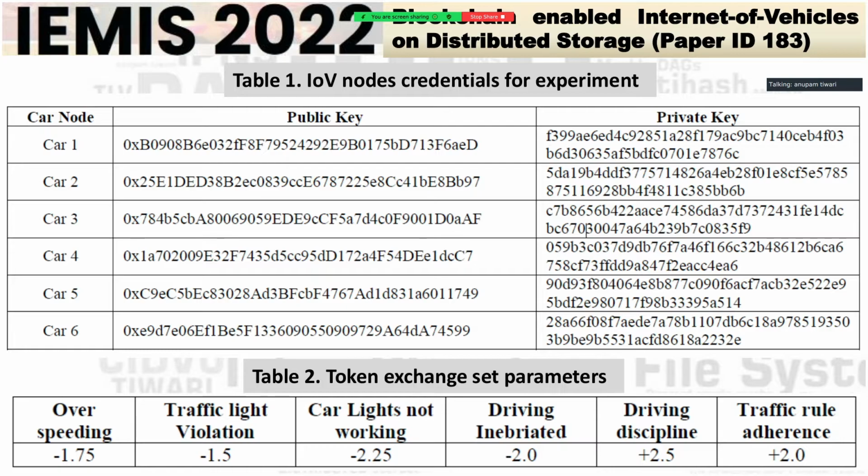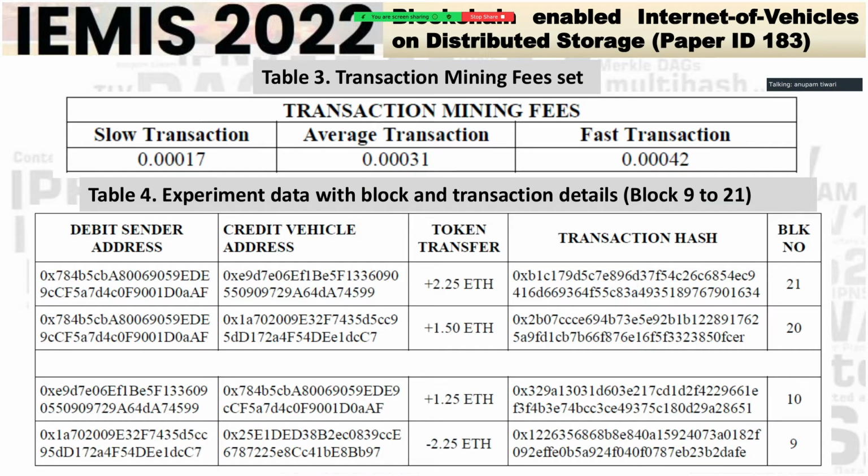Table 2 down below, what you see here, these are token exchange set parameters when a vehicle is moving. Now it is not that we are simply populating data on the blockchain, but there are a number of parameters like overspeeding, traffic light violation, car lights not working, driving in an inebriated state, driving discipline, etc. There are multiple points to it. All these points are tokens, crypto tokens. While a vehicle is in motion, if it is adhering to driving discipline, 2.5 crypto tokens will be issued to them.